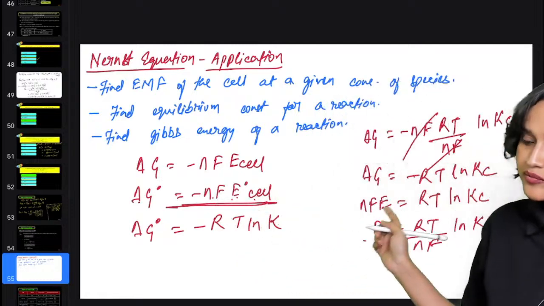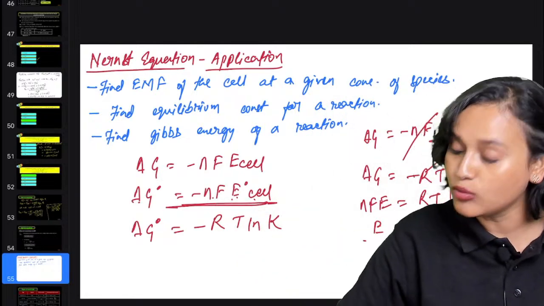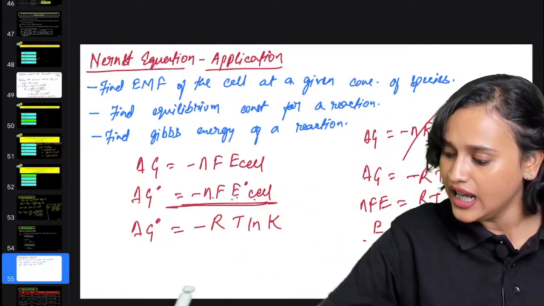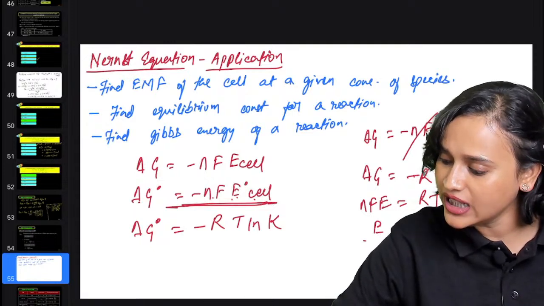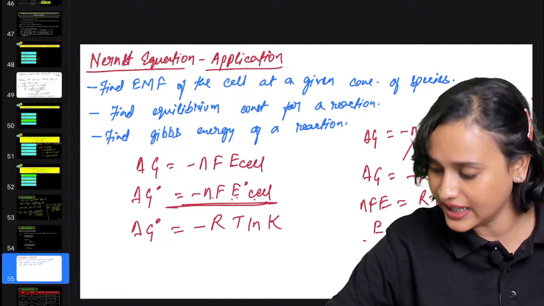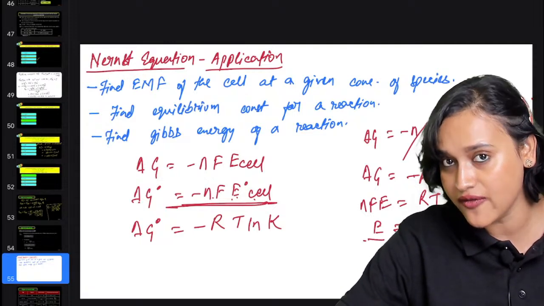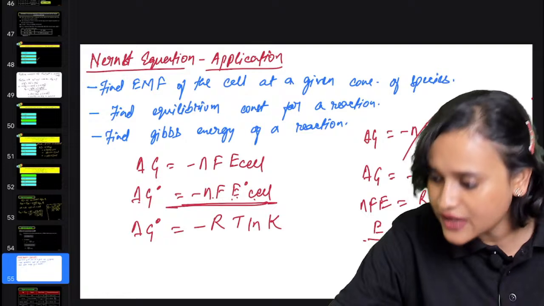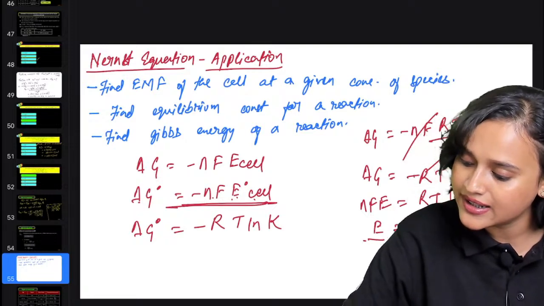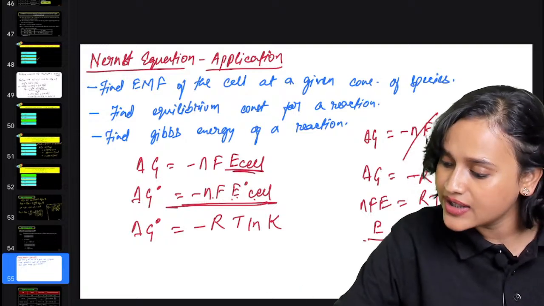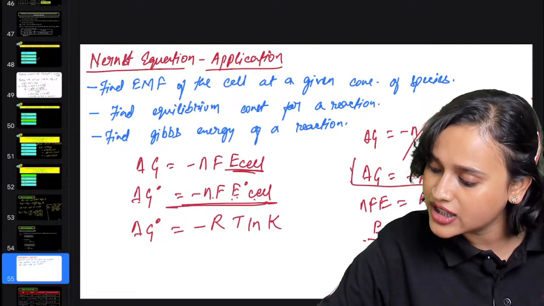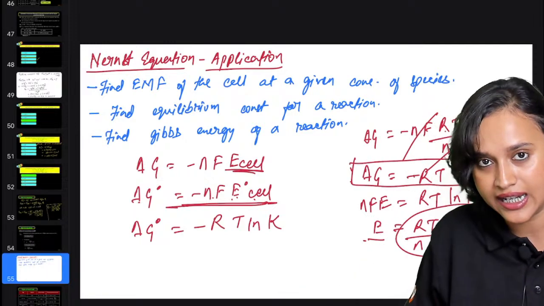Now is it clear? So delta G is equal to minus NFE cell, and we know that NFE is equal to RT ln Kc. That means E cell is equal to RT by NF ln Kc. This value I have put here instead of E cell. Then I have simplified it and I get delta G is equal to minus RT ln Kc.